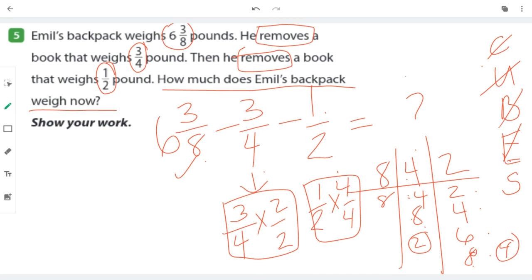And this whole number here, how many 8ths are inside 6 wholes? So 8 plus 8 plus 8 plus 8 plus 8 plus 8. Figure that out and figure out how many 8ths are in this number altogether. And once you have all of those things ready to go, you'll be able to subtract. Good luck.